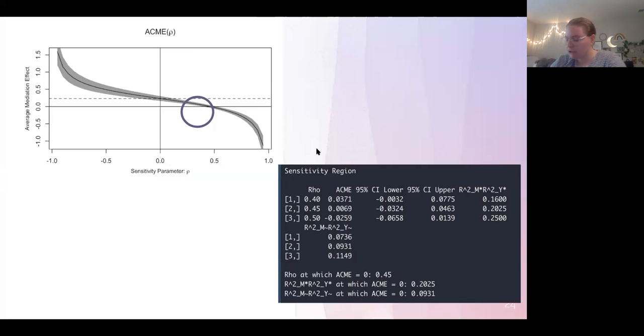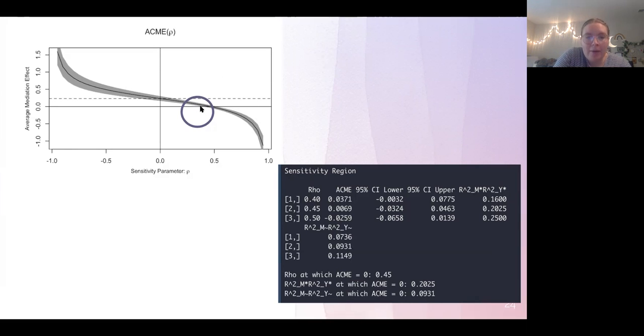So we also need to conduct a sensitivity analysis, which we do to know to what point we can be confident in our indirect effect, so how sensitive our mediator is. You can see here with our rho being at 0.4, that is when 0 starts to be introduced into our confidence intervals, telling me that we need to perhaps worry about certain confounds in our model, because the sensitivity analysis addresses the assumption that there's no relationship between the residuals of the mediator and the outcome.